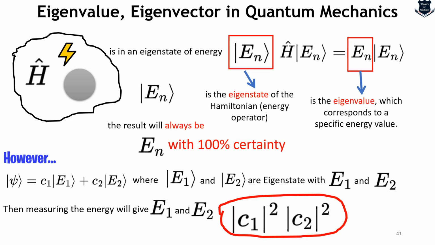Remember, it is not certain, unlike the case when the system is in a single eigenstate. So the earlier example shows that the system is in a single eigenstate. Here there is a superposition, so you cannot say that the result of the energy will be 100% certain.